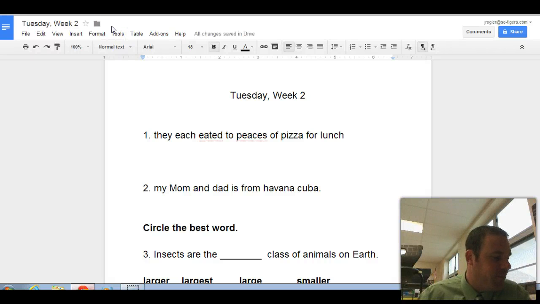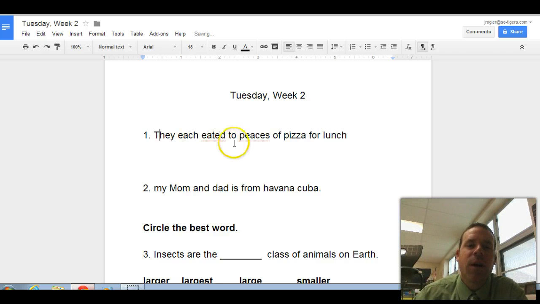Tuesday, week 2. Number 1: They each eated 2 pieces of pizza for lunch. First things first, always capitalize the beginning of a sentence. Again, we all know this. It's just a matter of doing it. They each eated. They didn't each eated.